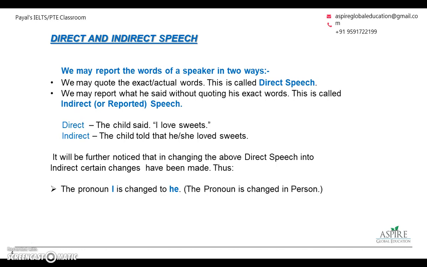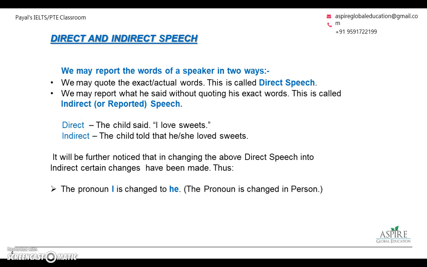But if you report what is said without quoting the exact words, it is called indirect or reported speech. For example, the child said, I love sweets. When you change to indirect, you will have to make certain changes. You will have to change said to told. And you will have to add a conjunction that, which is normally omitted in spoken English.